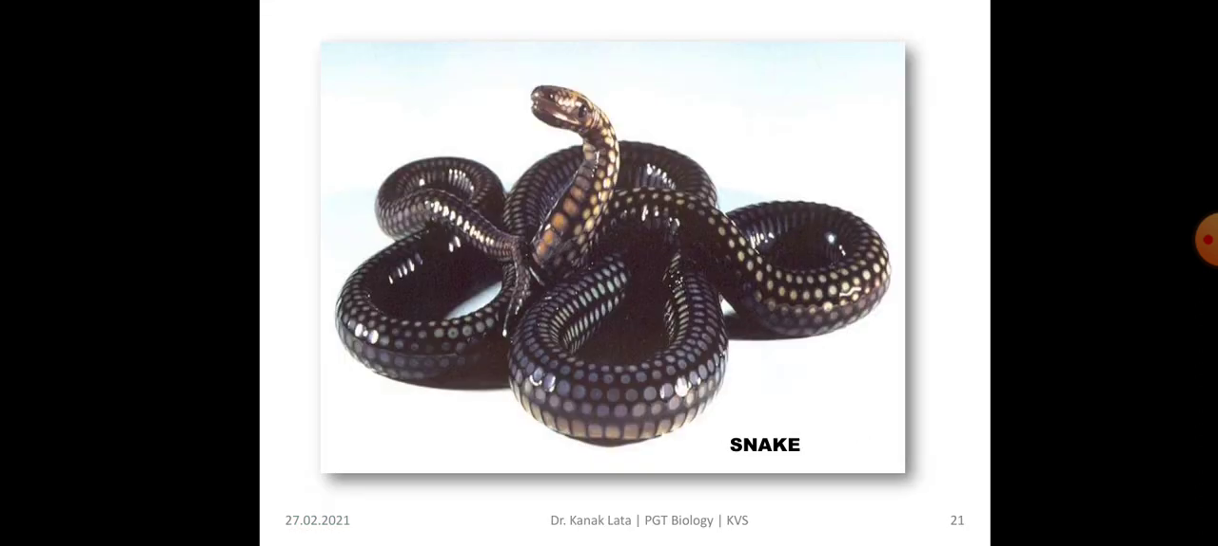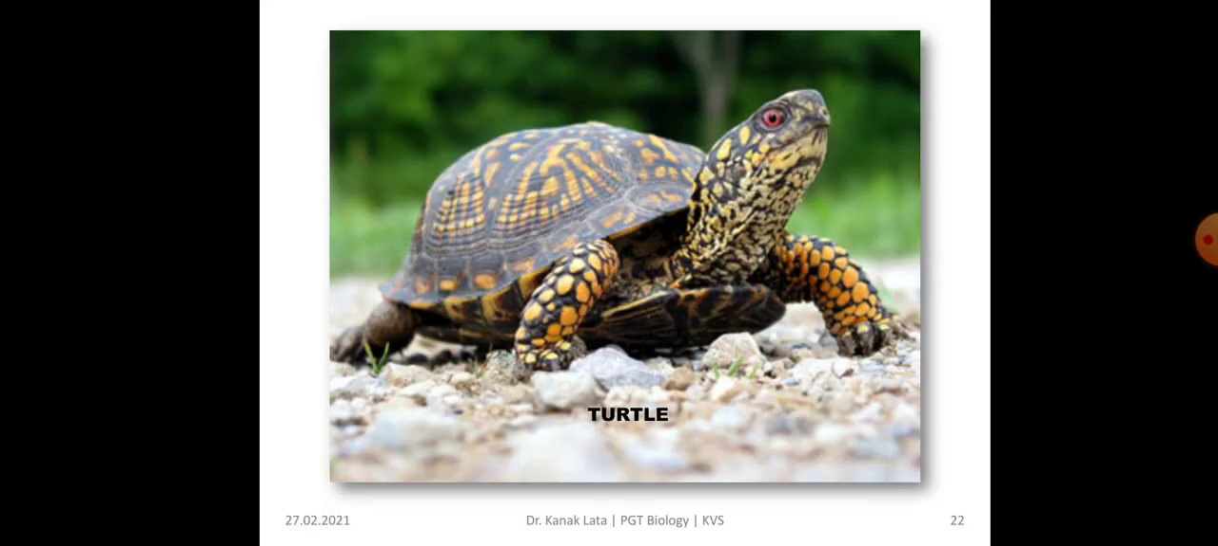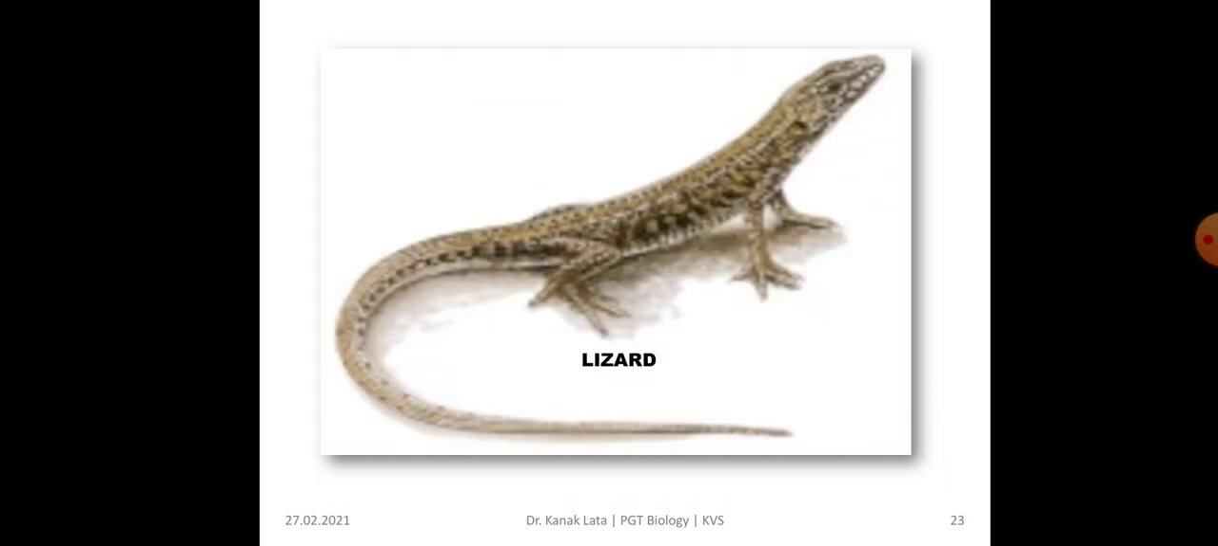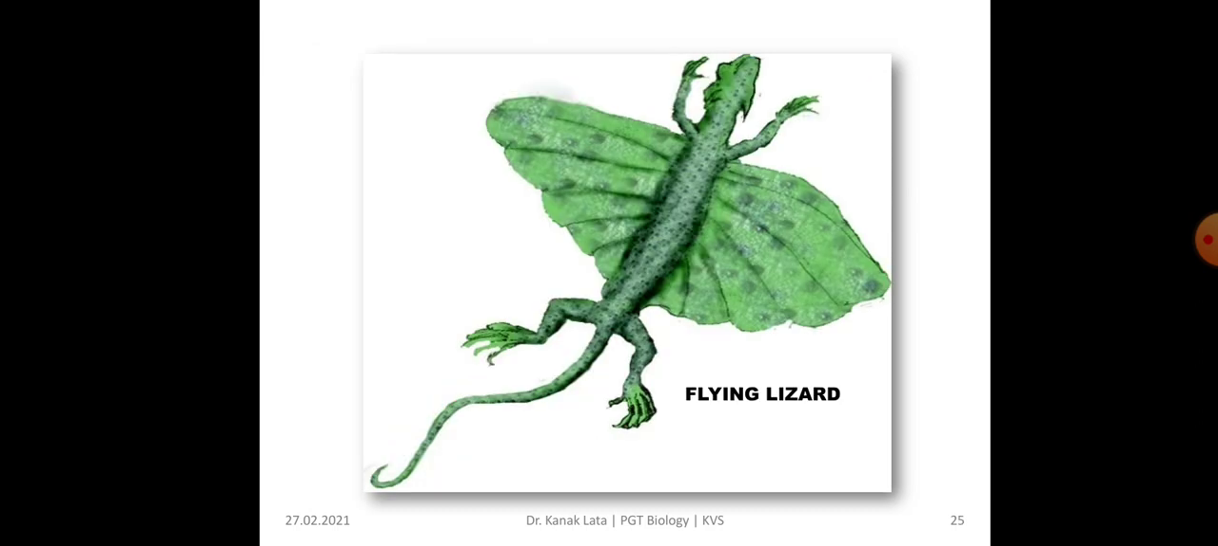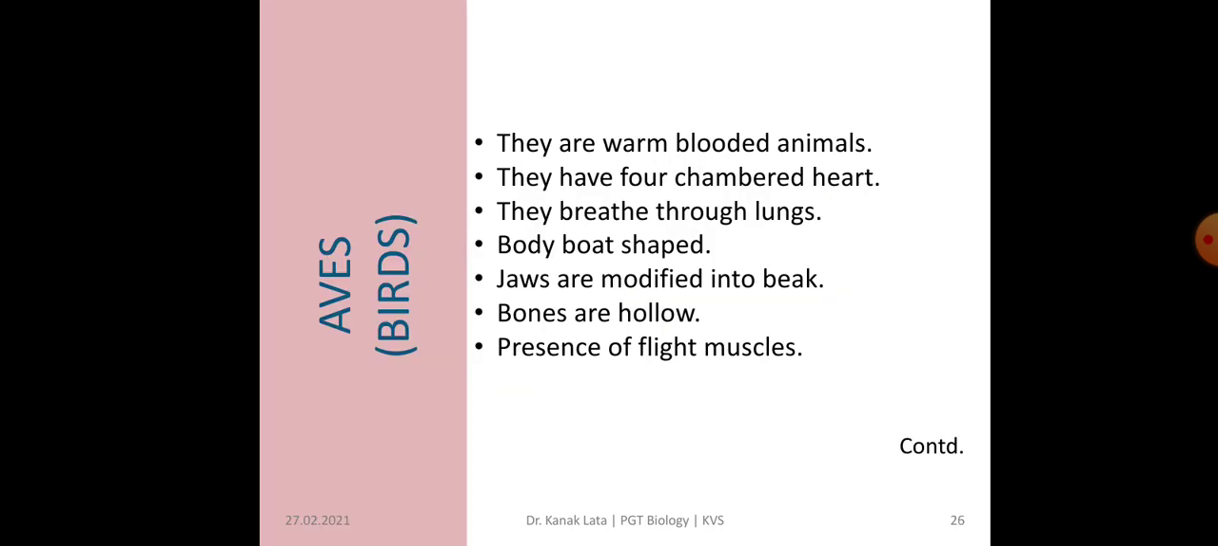Here you can visualize the snake. This is the turtle. This is the lizard. This is crocodile. Flying lizard.